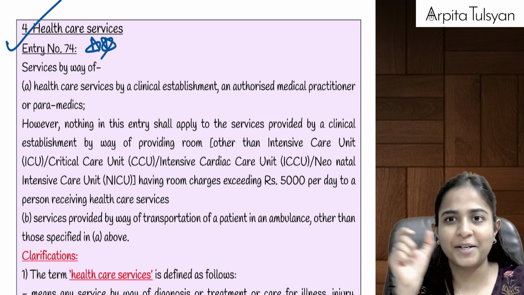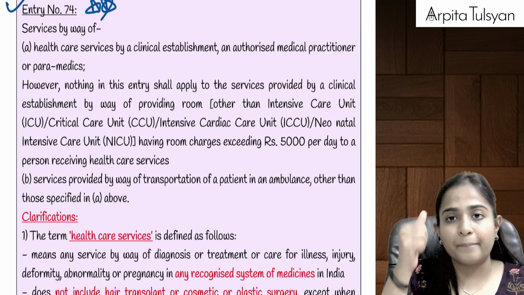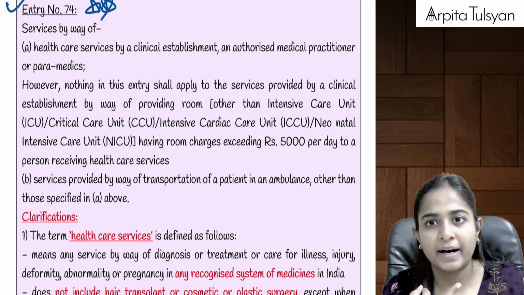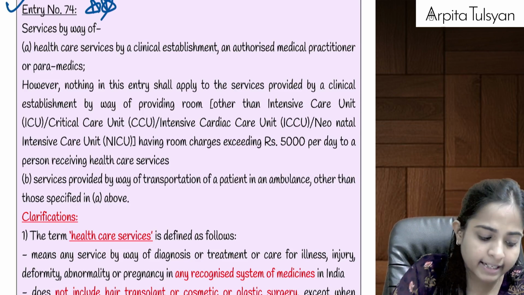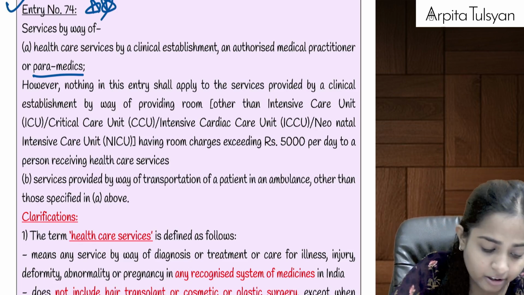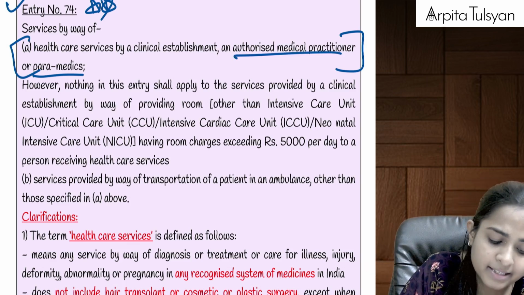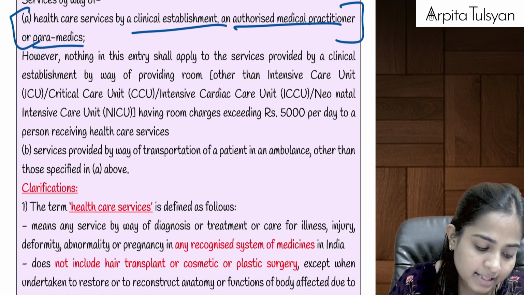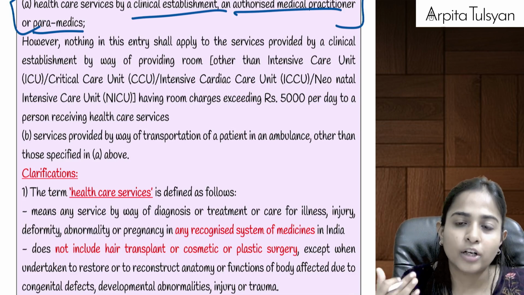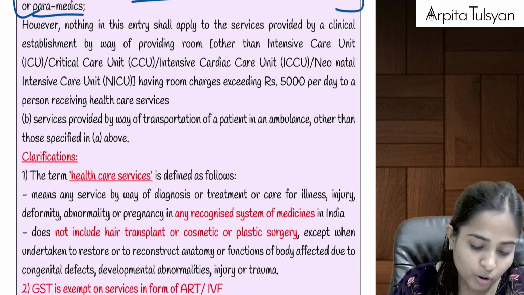So let's do it by the legal terms now. Any services which are provided by way of healthcare services by three people: by clinical establishment, that is your hospitals, etc., by authorized medical practitioners, that is authorized doctors, legal doctors, etc., or by paramedics, that is by nurses, physiotherapist staff, etc., nursing staff, etc. Any services provided by these three people: clinical establishment, authorized medical practitioner, or paramedics, this will be considered as exempt service. So if we go to any particular hospital, any particular doctor for any treatment, whatever charges they are taking from us for medical services, that will be totally exempted.